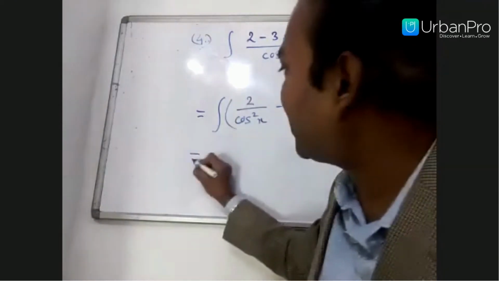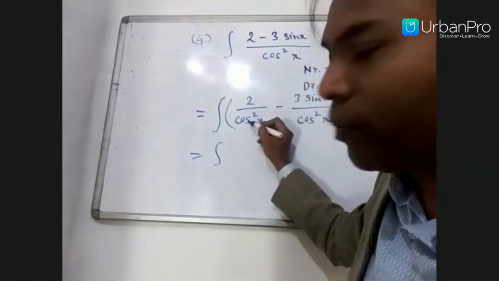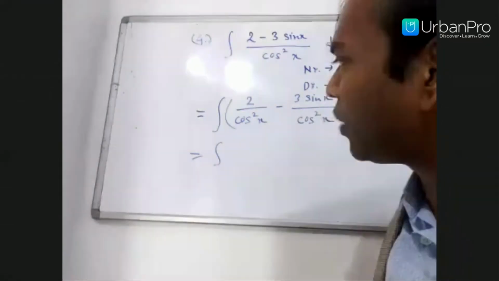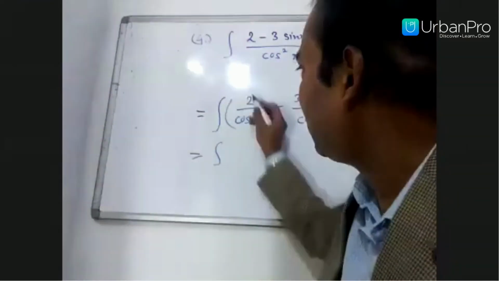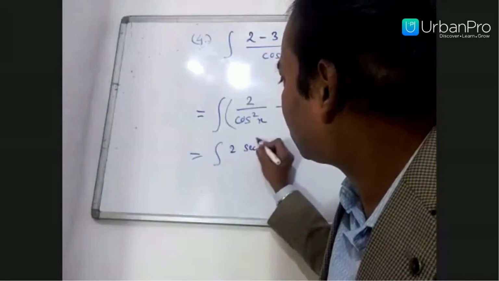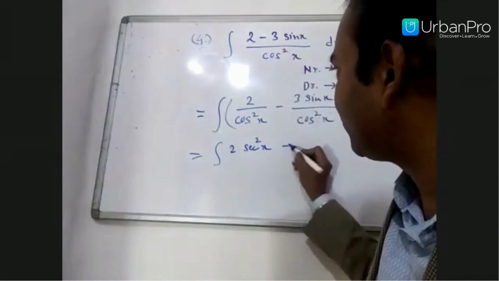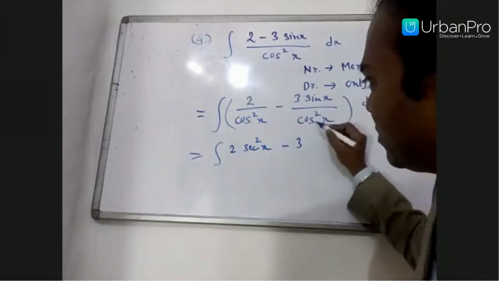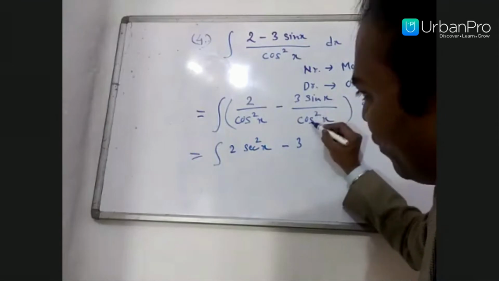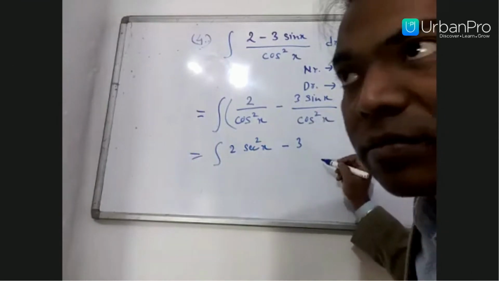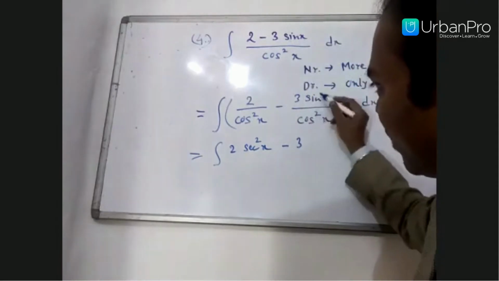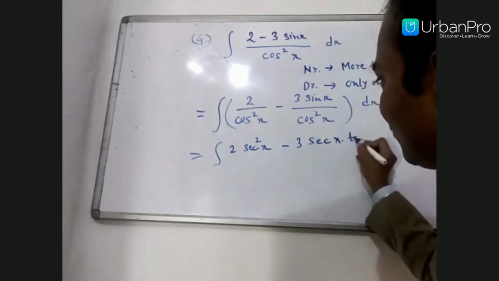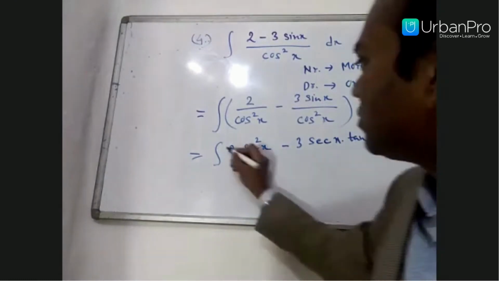Next step: in basic trigonometrical functions, 1 by cos square x is the reciprocal of cos square x, which is secant square x. So it becomes 2 secant square x minus 3. Now see here carefully: sin x by cos square x. We can take one cos as sin x by cos x, which is tan x, and the other 1 by cos x is secant x. So sin x by cos square x is secant x into tan x, dx.